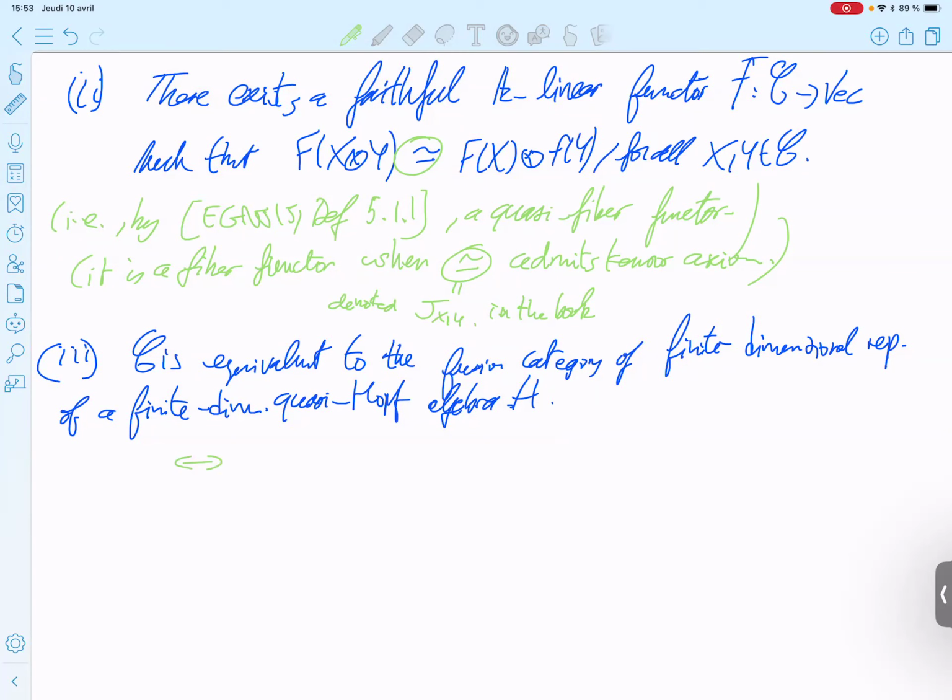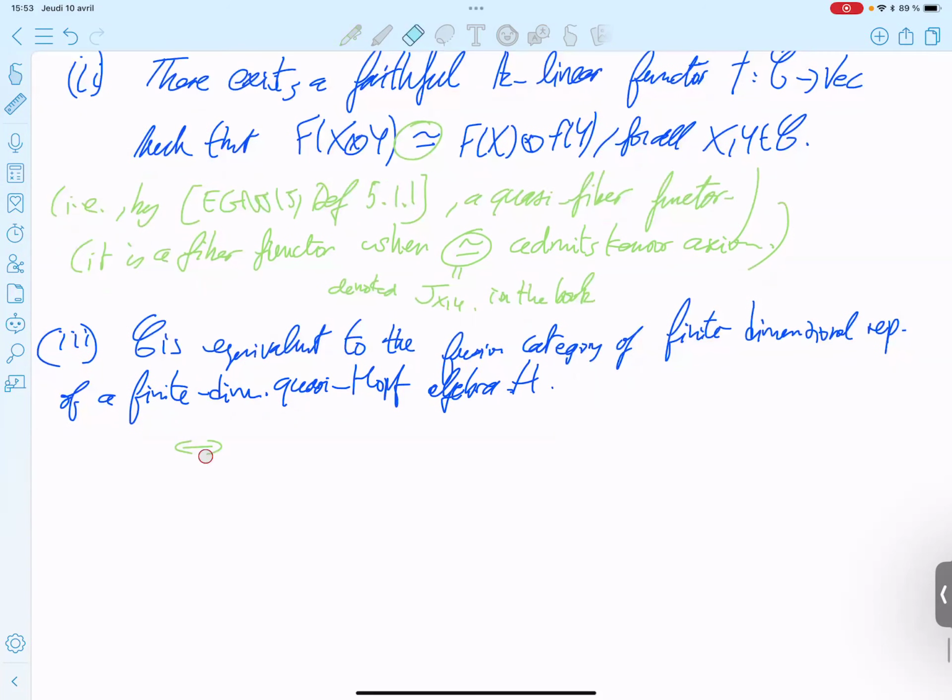Quasi reconstruction theorem for quasi-fiber functor, quasi-Hopf.